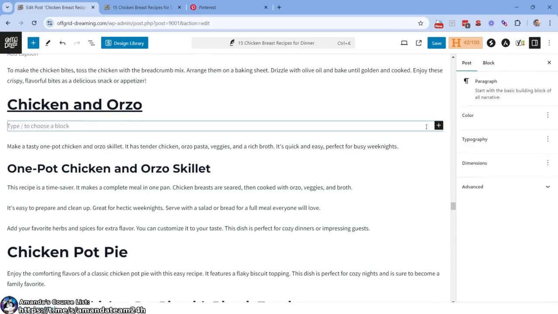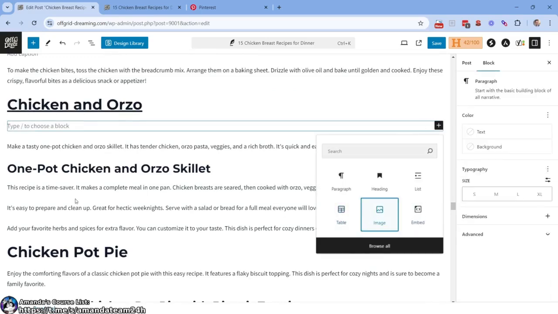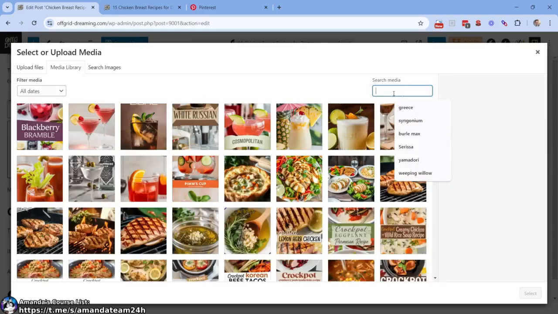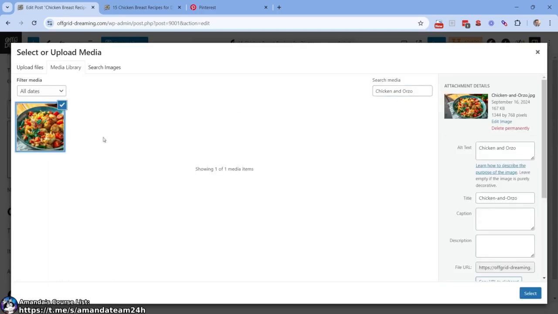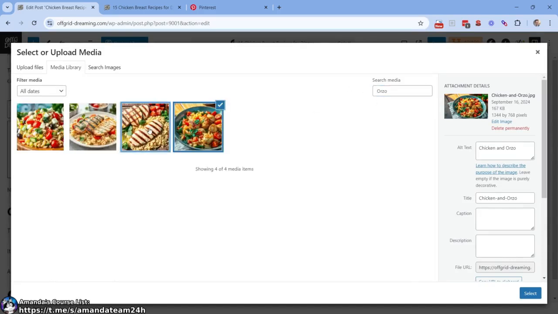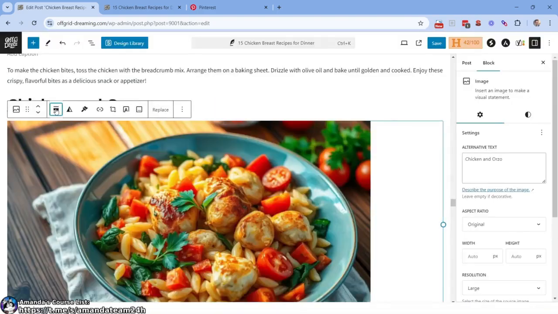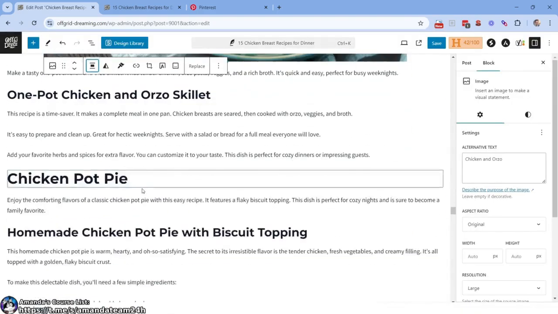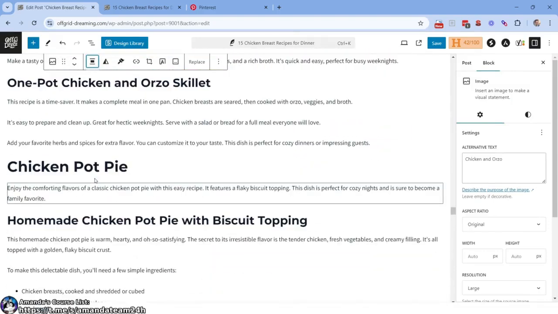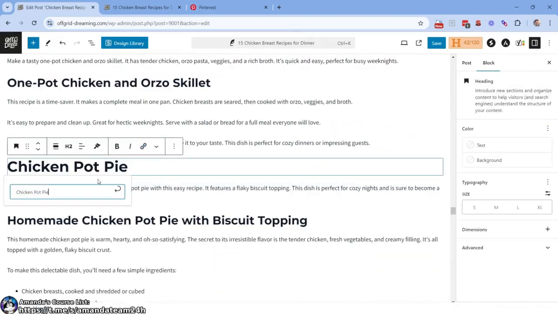Let's come here, chicken and orzo. Image, media library, chicken and orzo. Okay, looks good. I'm just curious if I go orzo, is there anything else? There is. Interesting. All right, chicken and orzo. Looks good. So that's probably from SEO writing. Yet again, horizontal. Chicken pot pie. Everyone loves a chicken pot pie.